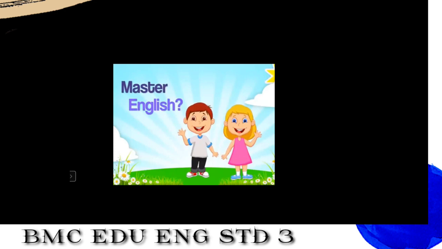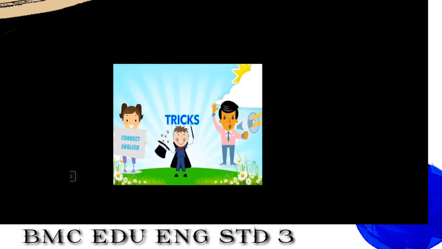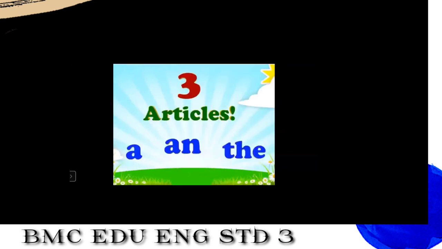Now, before starting our lecture, I ask you, are you all willing to master English? Yes, your answer is yes. You all want to master English. So students, in order to speak correct and fluent standard English, you have to know some tricks. And what are those tricks? The tricks are the proper use of the three articles, that is a, an and the. Yes, articles. The only three articles, they are a, an and the.